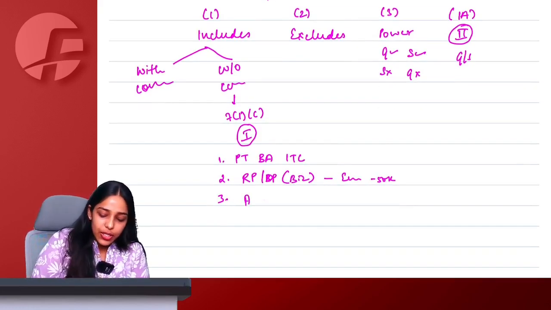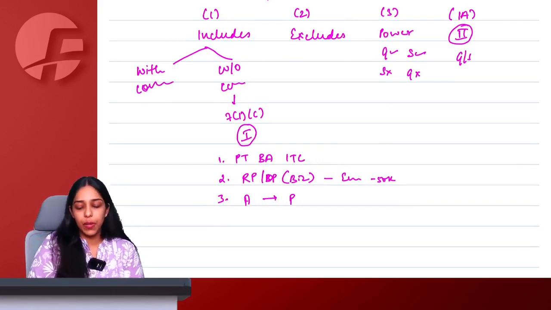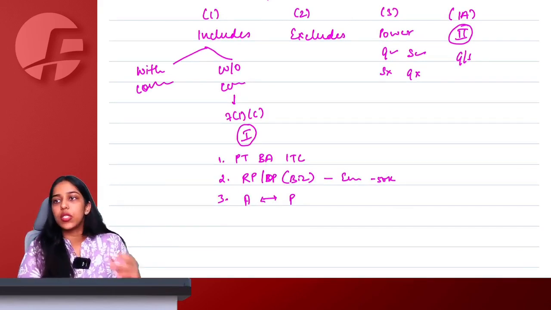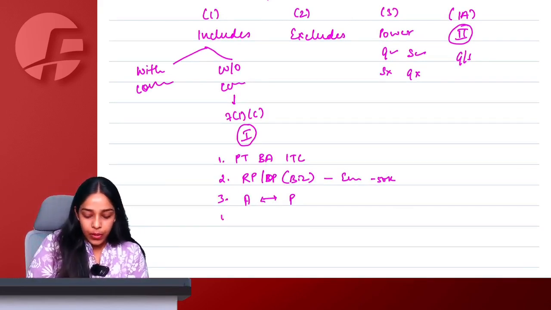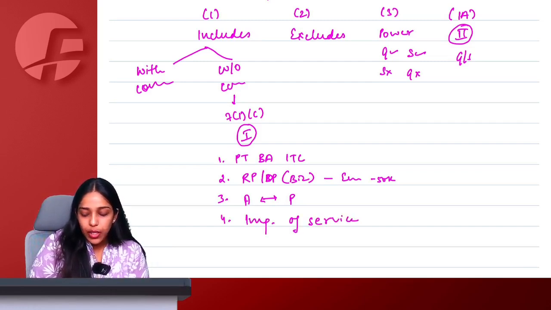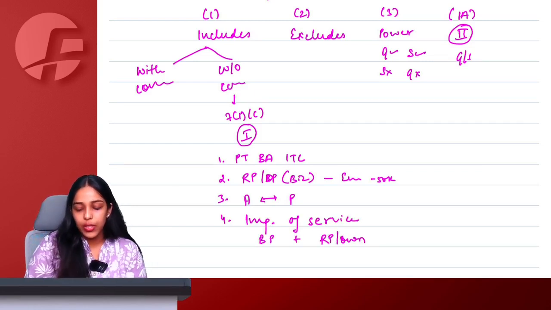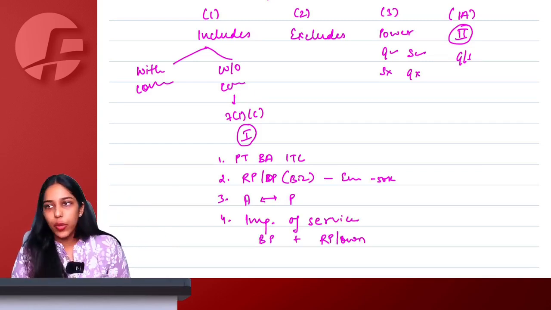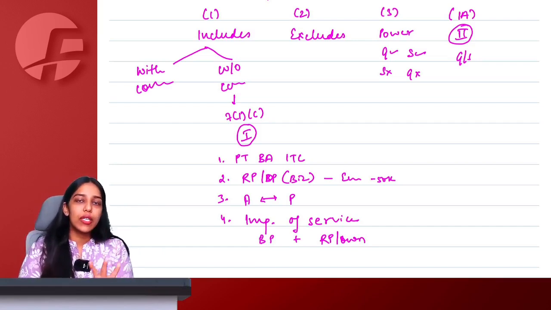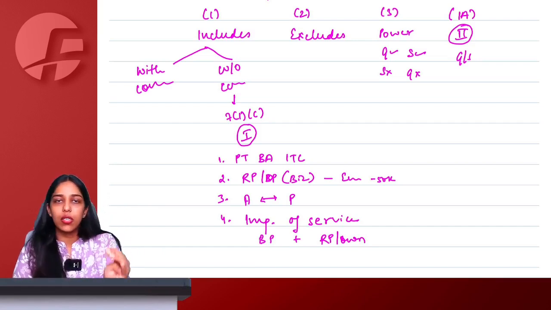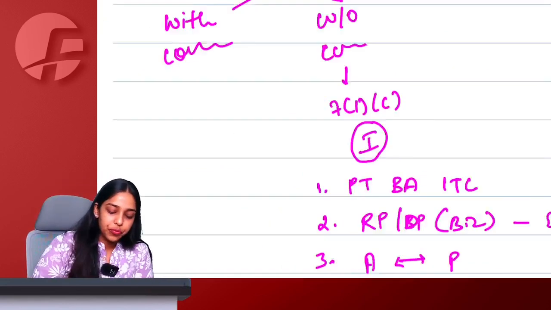Then we say agent selling goods, sending goods to principal, principal sending goods to agent. Only goods are covered here, not services. And then if you are doing import of service, then it has to be for business purpose and it has to be from a related person or own establishment. Then in that situation, we say that these 4 activities even without consideration are considered as supply under GST.